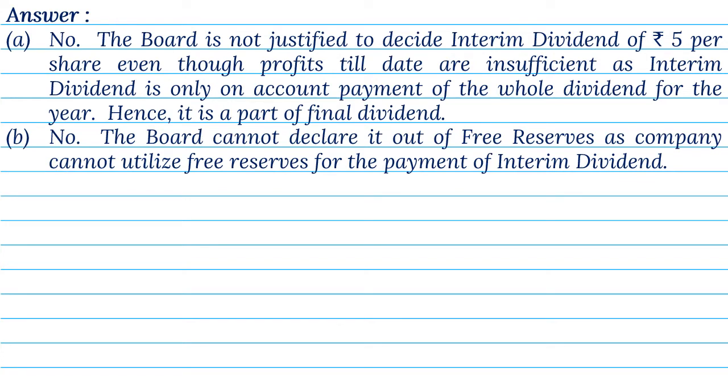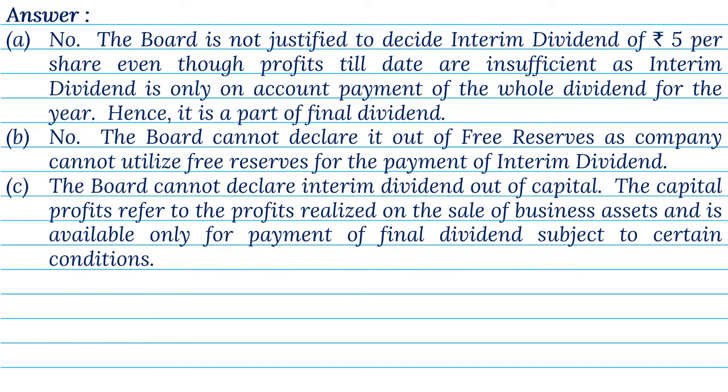B. No. The board cannot declare it out of free reserves, as company cannot utilize free reserves for the payment of interim dividend. C. The board cannot declare interim dividend out of capital. The capital profits refer to the profits realized on the sale of business assets and is available only for payment of final dividend, subject to certain conditions.